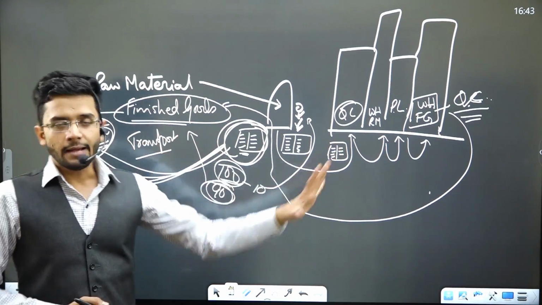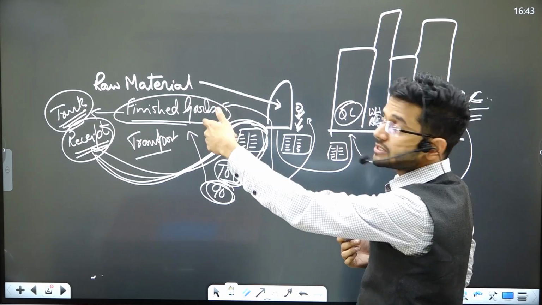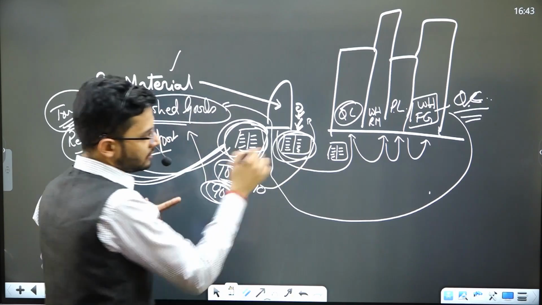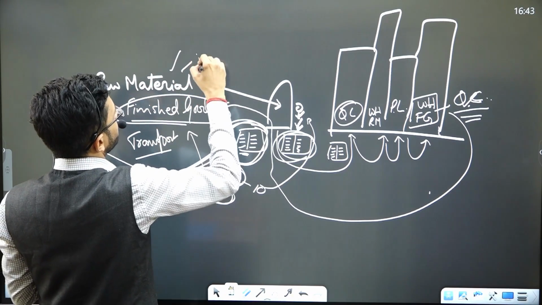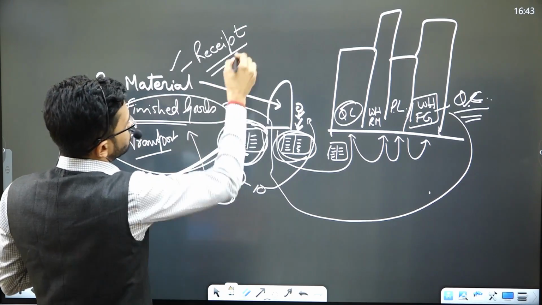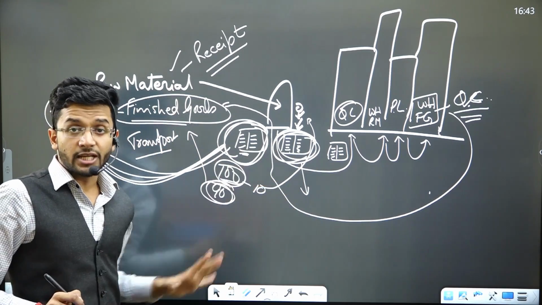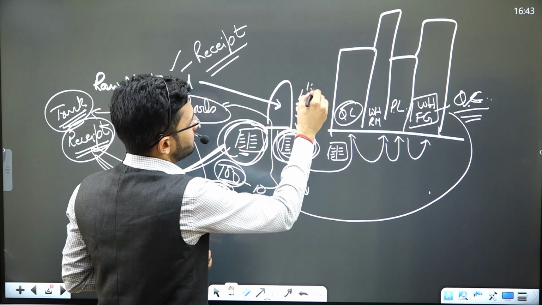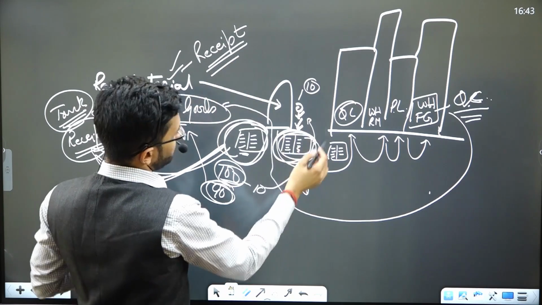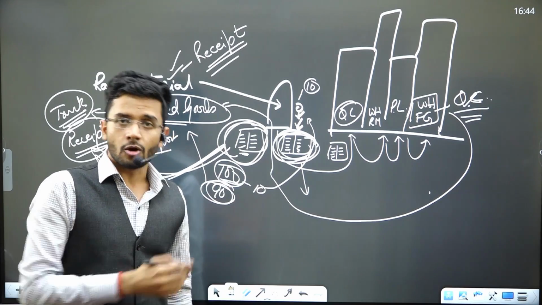So in this entire process, we need to check many things. Similarly for raw material, like we have done it for finished goods. Now I'll tell you about raw material. Whenever raw material is introduced, it is written over here in the register. So now the transporter would have given a receipt of the raw material which he has delivered in the factory. That receipt is going to be tallied with this particular register in which the guard is making entries, because we don't want the guard to keep 10 units of raw material for himself and sell it off. Okay, we don't want that. So this receipt will be tallied with the register which is with the guard, where he's writing all the details about the raw material which has been received.